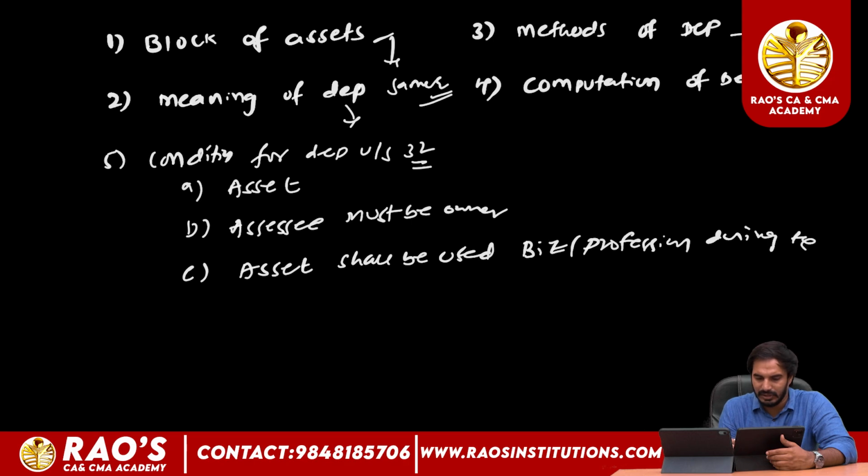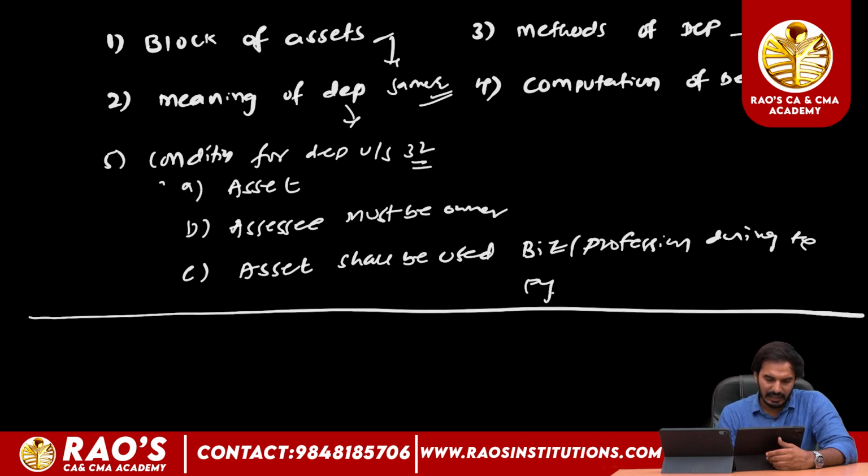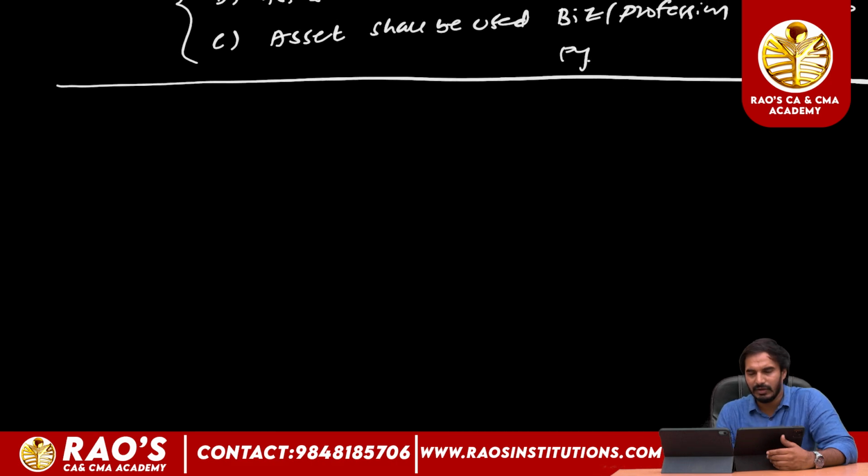If these conditions are fulfilled, the assessee can claim depreciation. The asset may be tangible or intangible, and we compute the depreciation under the WDV method as per section 43(6), as seen in the previous session.